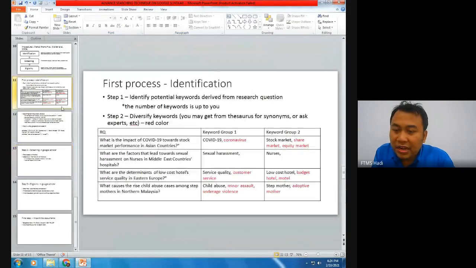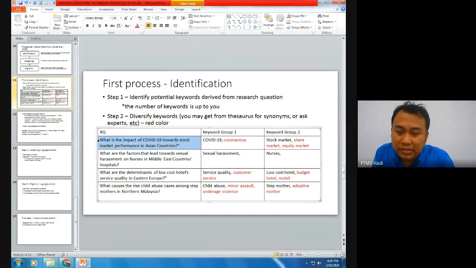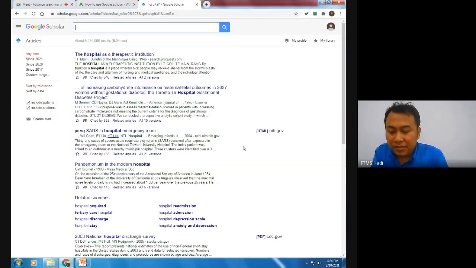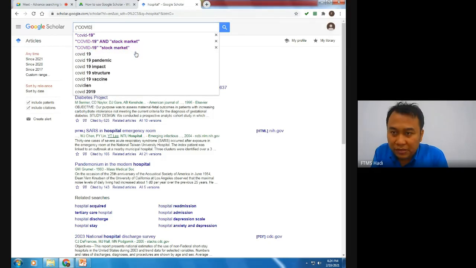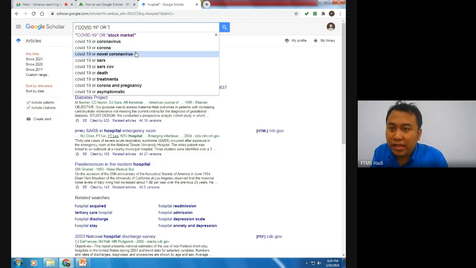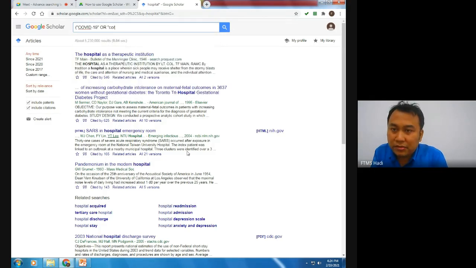We are still under identification. Let's say I'm going to use this case, research question 1, keyword group 1 and keyword group 2. First, for the first keyword, COVID-19, use OR because the second keyword that supports COVID-19 is coronavirus. If you have another keyword, you just put OR and then put another keyword. Let's say pandemic. But if you don't want to do that, that's fine.